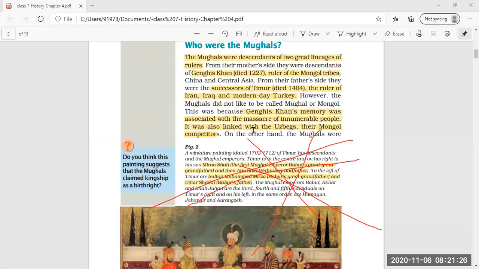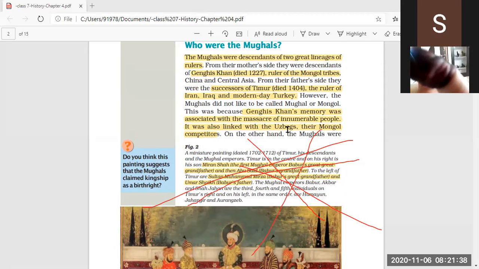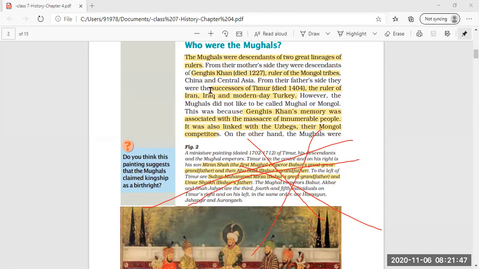Now, the two ancestral backgrounds of the Mughals were: first, from the mother side they belonged to Genghis Khan, and second, from the Timur side. Then we see that the Mughals did not like to be called by the background of Genghis Khan. Why?